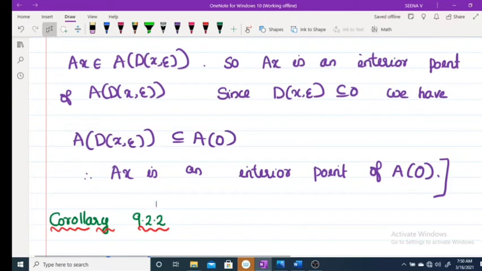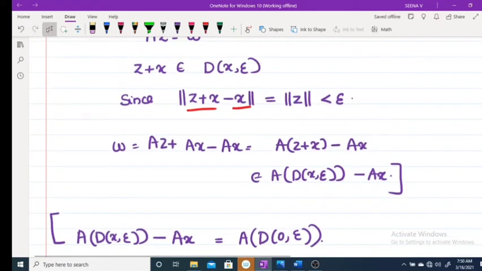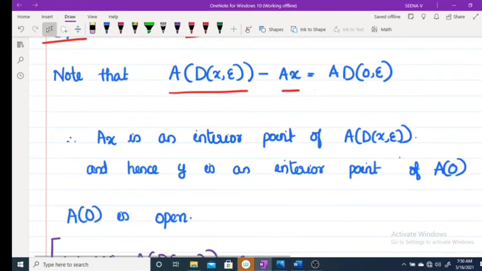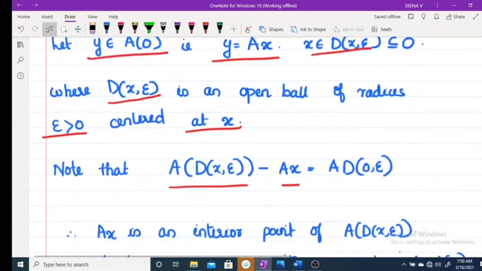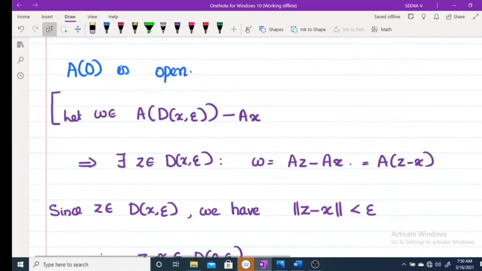Thus we get, if you take any y belongs to AO, y is an interior point of AO. That means AO is open. Therefore, if O is an open set in X, then clearly AO is an open set in Y. This implies our result.